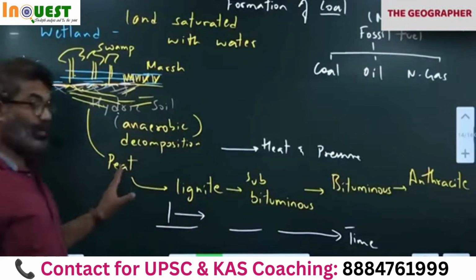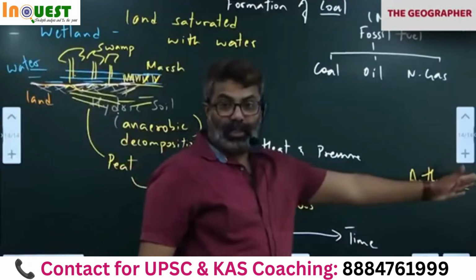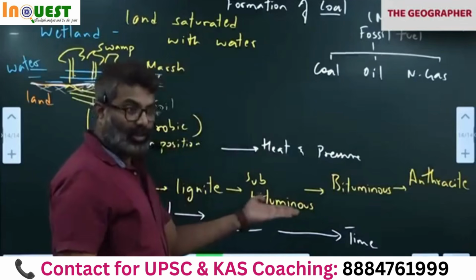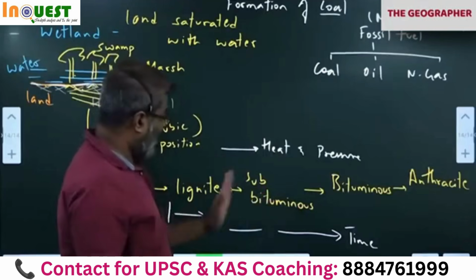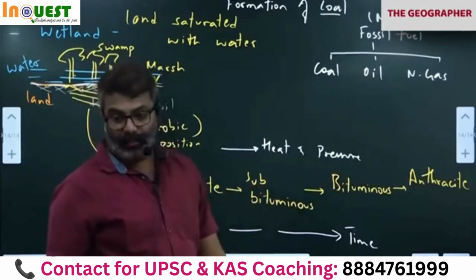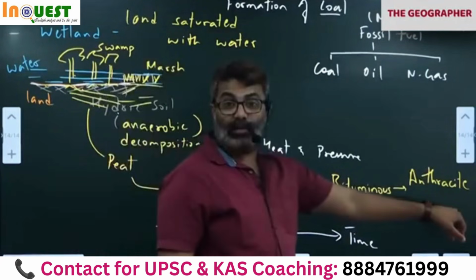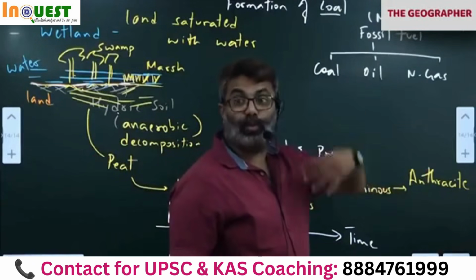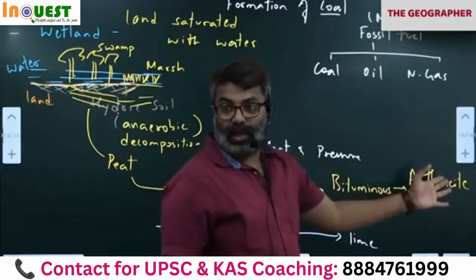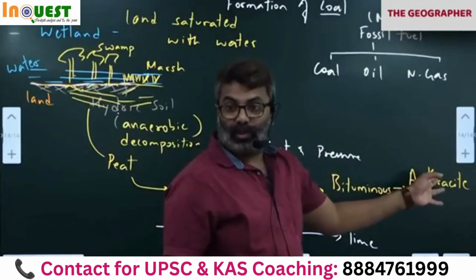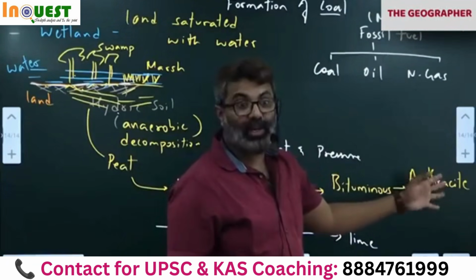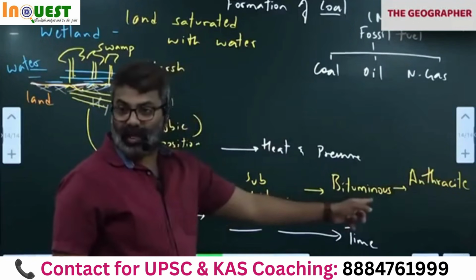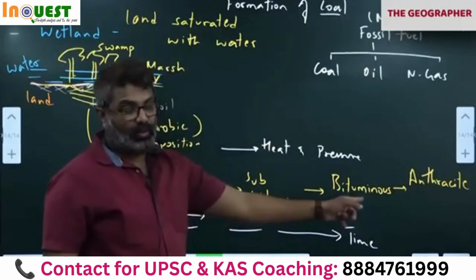Okay, in many books they have given peat, lignite, bituminous, anthracite. Middle one is not given. Subbituminous. I have added that because there is also there. Peat, lignite, subbituminous, bituminous and then anthracite. Anthracite has very high content carbon. 98% carbon. As a result, it gives more energy. Correct. It contains less sulfur. So as a result, sulfur dioxide, nitrogen dioxide is not released in this. But in this case, yes, sulfur dioxide, nitrogen dioxide are released. Okay, please remember.